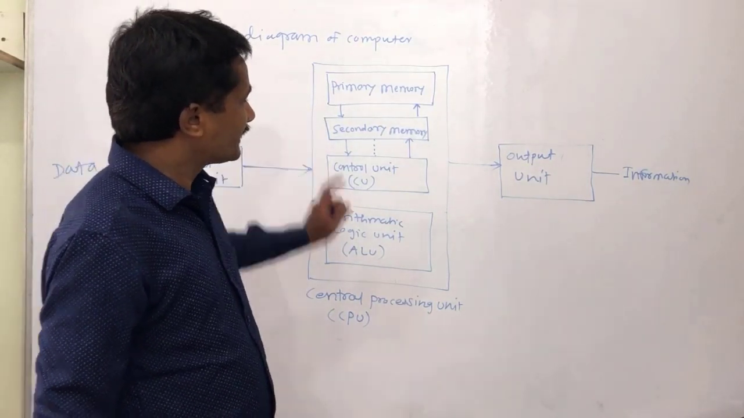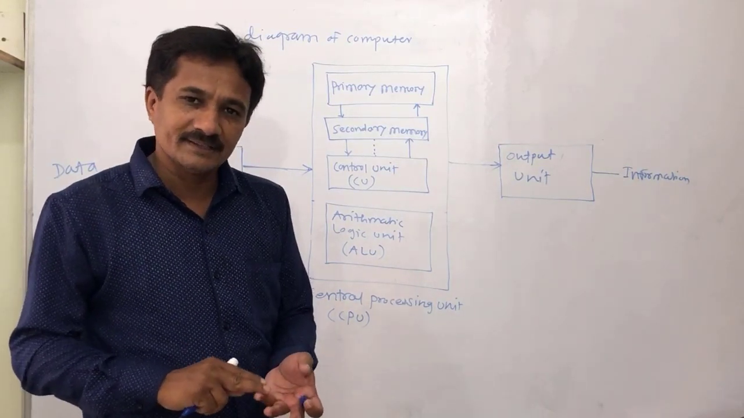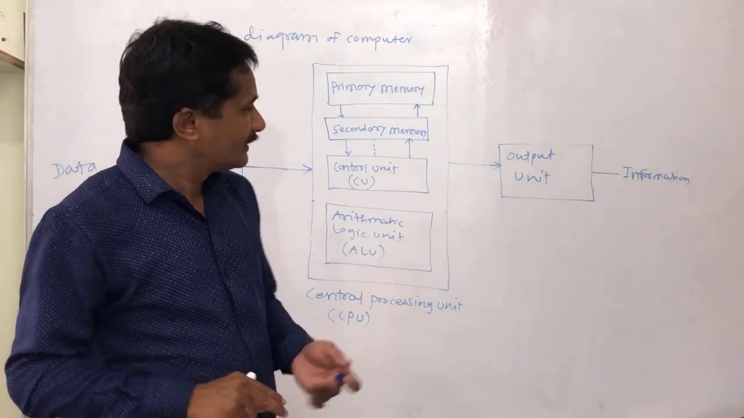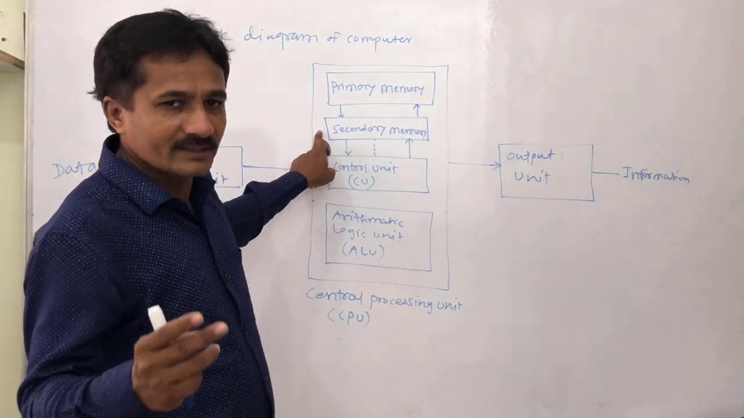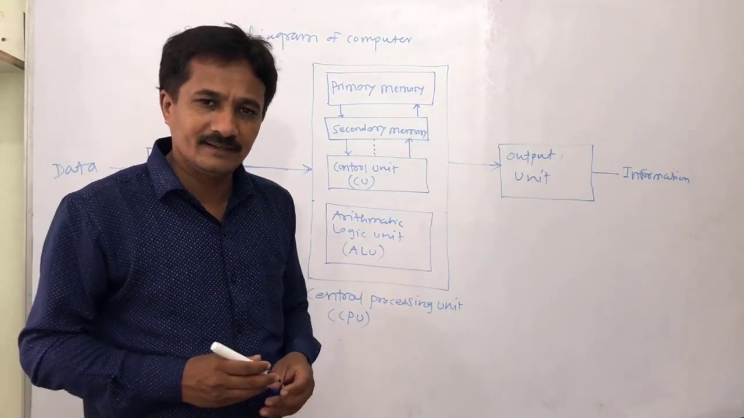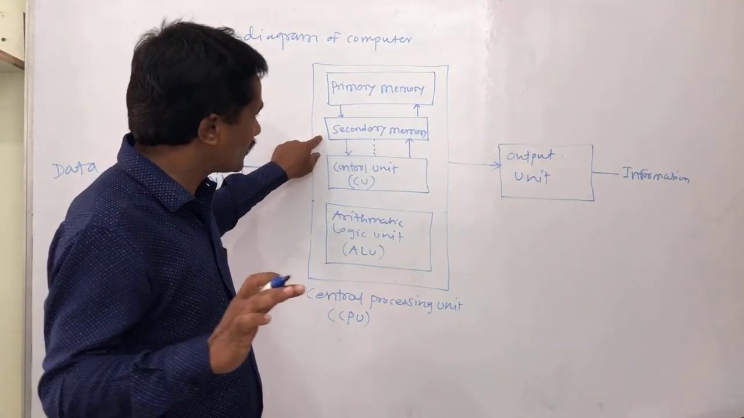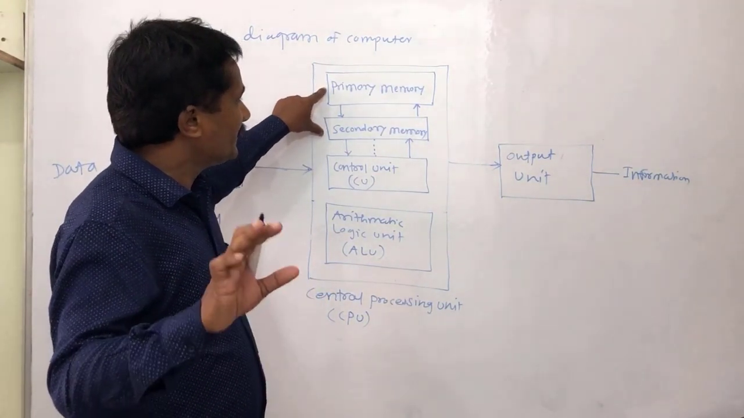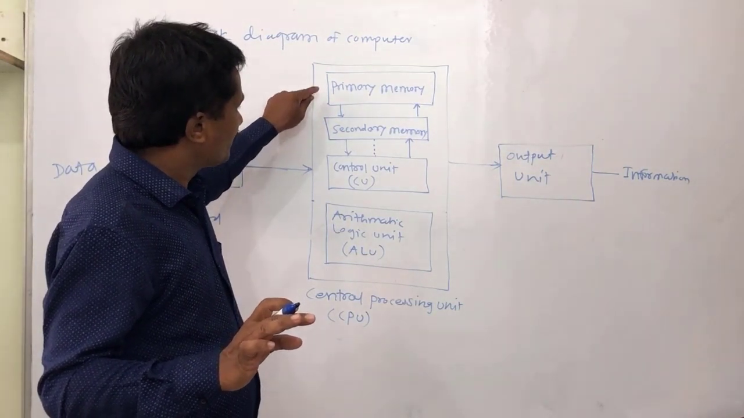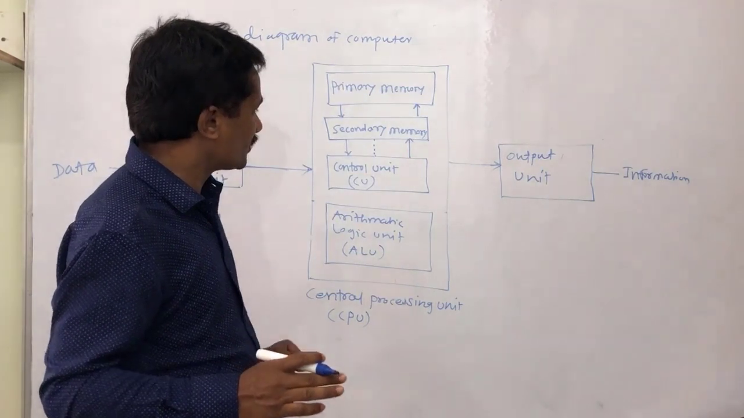The best examples of secondary memory are the computer hard disk, pen drives, CDs, that is compact disk, and SSD, that is solid state drive. These are the examples of secondary memory. On secondary memory, a large amount of data can be stored, while on primary memory, limited data can be stored as compared to secondary memory.